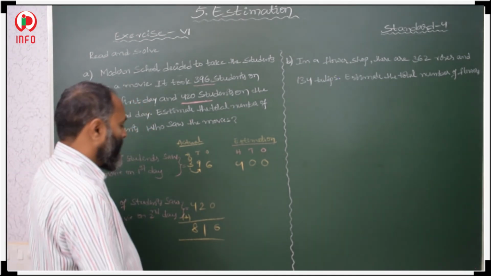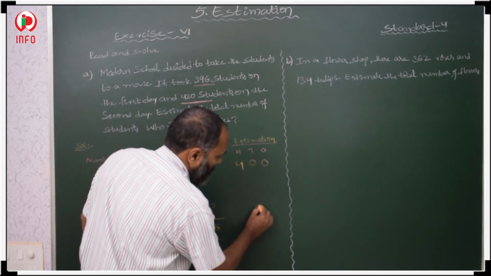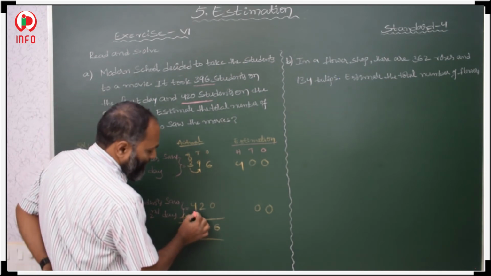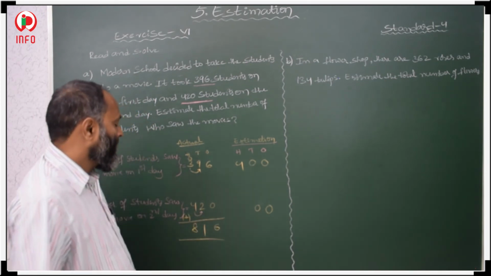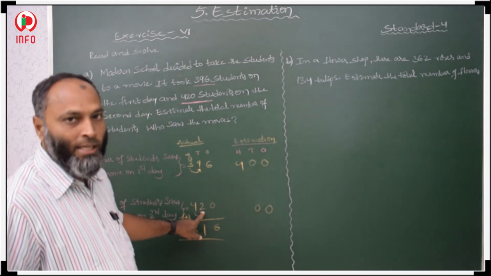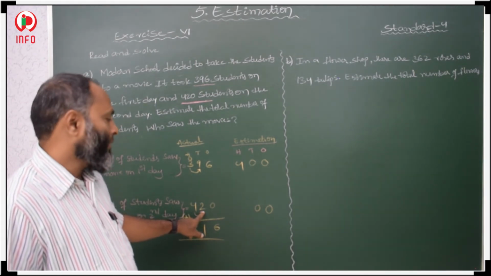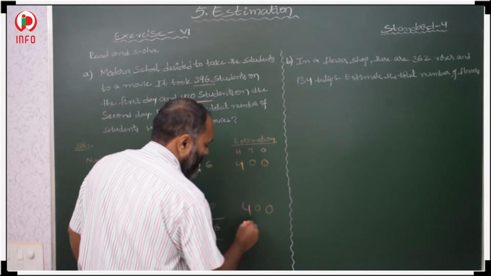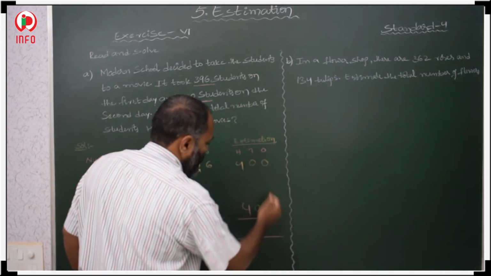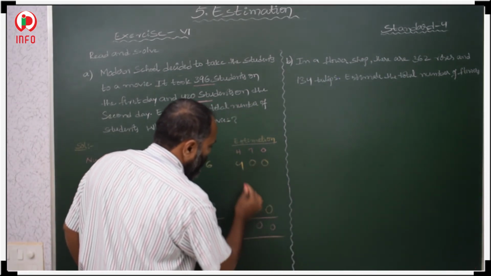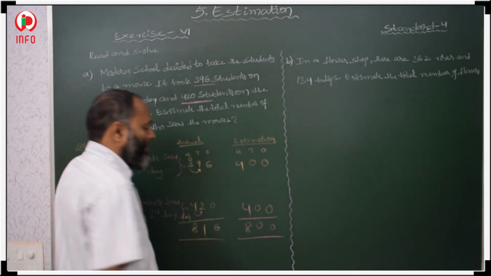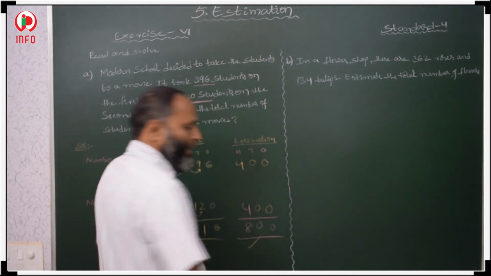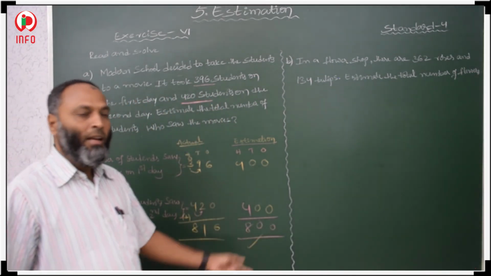Now here, nearest hundreds means we have to keep zeros first. What is there here? In the tens place, 2 is there. It is less than 5. So if it is less than 5, then we keep 4 as it is. Then 0, 0, 4 plus 4, 8. So the estimated nearest is 800. This is an estimation.